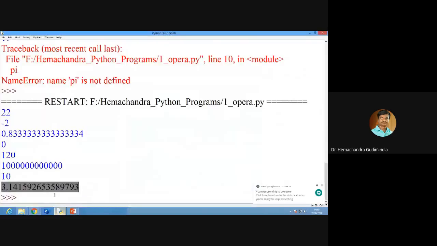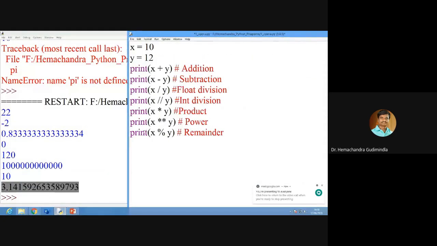Please ask some questions so that I can feel that you are following my class. Okay, fine. Now, sir, you have given x equal to 10, y equal to 12. I don't want this x equal to 10 and y equal to 12. I want my input, like, it will give the prompt.